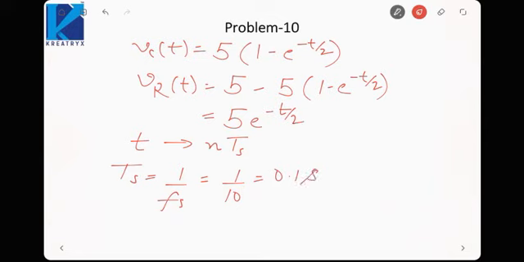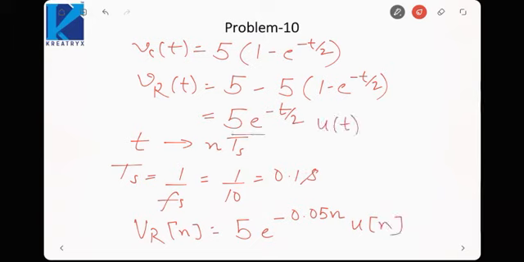So if we substitute here, x(n) would be 5 e raised power minus 0.05n u(n), because here also it would be u(t). The switch is closed at t is equal to 0, so this will start from t is equal to 0. So here we will get u(n). This would be my voltage across the resistance.